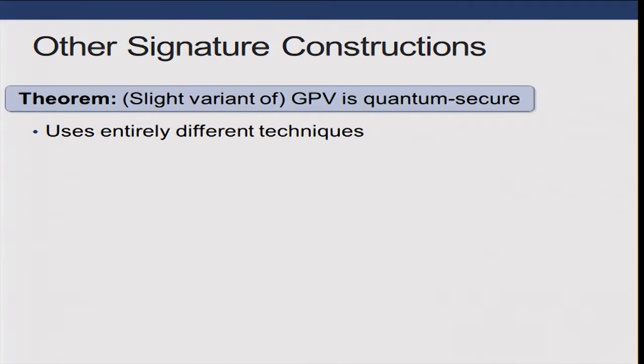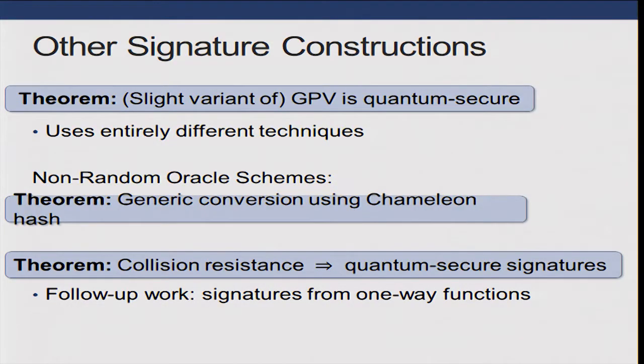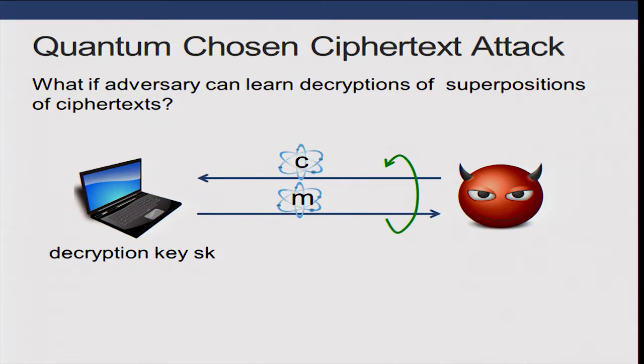All right. Now I'm just going to briefly discuss our other signature constructions. We also give a very slight modification to the GPV signature scheme and prove that it is quantum secure. Now this scheme and the one on the previous slide are both in the so-called quantum random oracle model, but we also give two constructions in the standard model. Another generic conversion where we basically just swap the random oracle with a chameleon hash function, and then we also give a construction from generic assumptions. All right, so that's all I have for signatures.